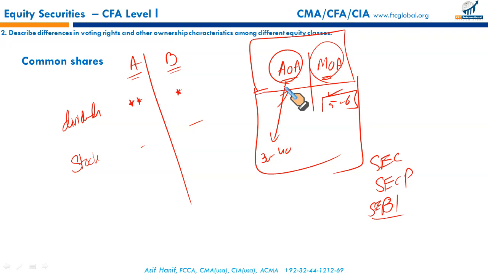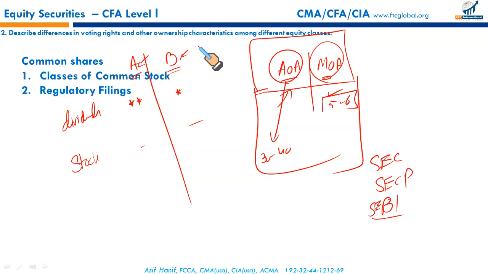So we can come to know about different features of Class A and Class B through the documents submitted to the Securities and Exchange Commission. Class of common stock, and of course regulatory filings, will let you know regarding the features of these different types of equity securities. Next reading, distinguish between public and private equity securities. So far we have discussed public securities, publicly traded securities, preferred stock and common stock.